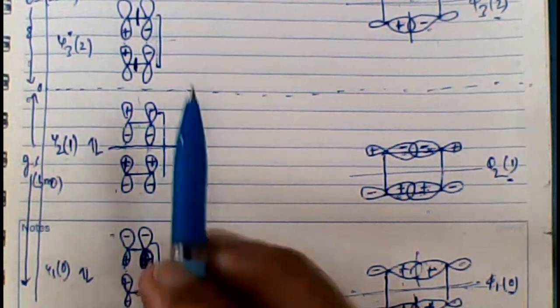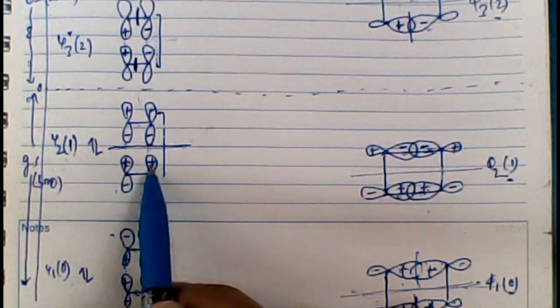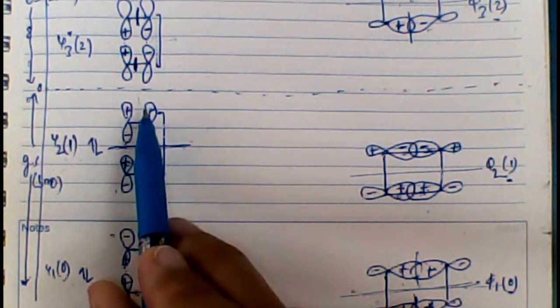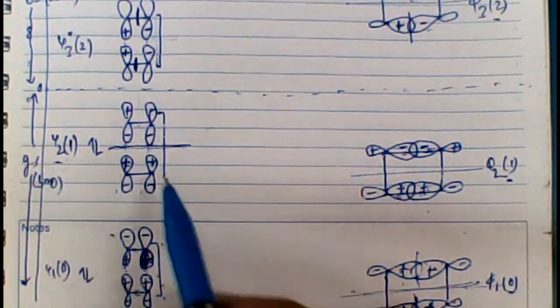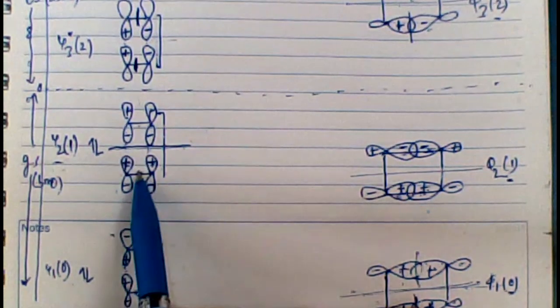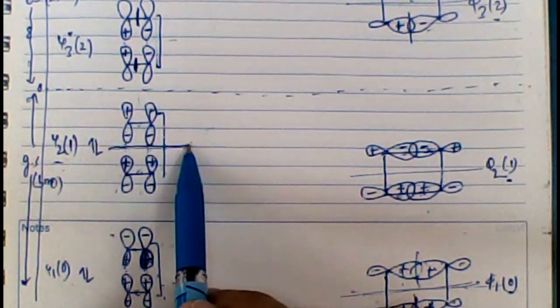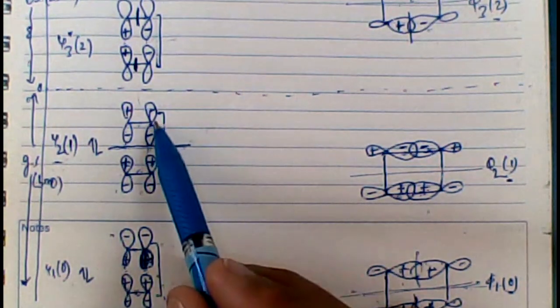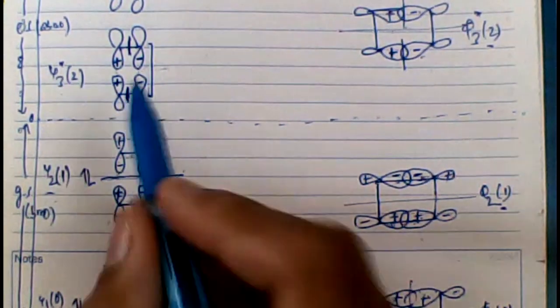Therefore, more stable is the orbital in which there is no node within an ethene molecule rather than between two ethene molecules. Hence, Psi2, in which there was no node in either ethene molecule, but there was a node between two ethene molecules, is more stable as compared to Psi3 star, where there was a node in an ethene molecule.